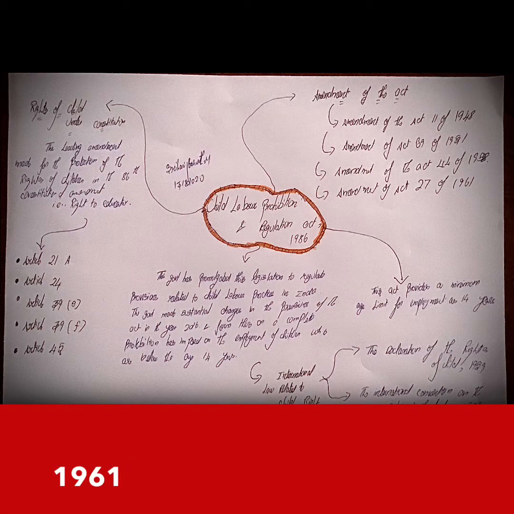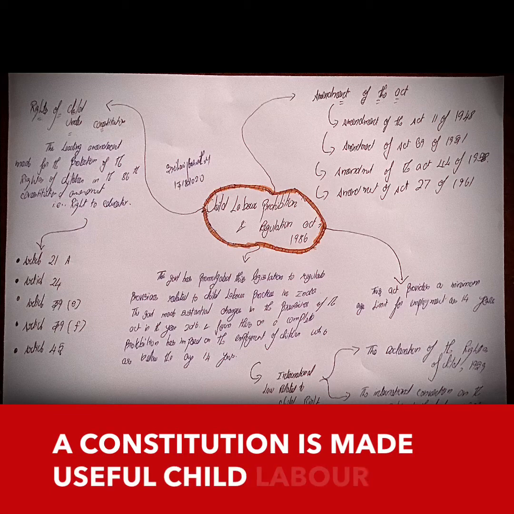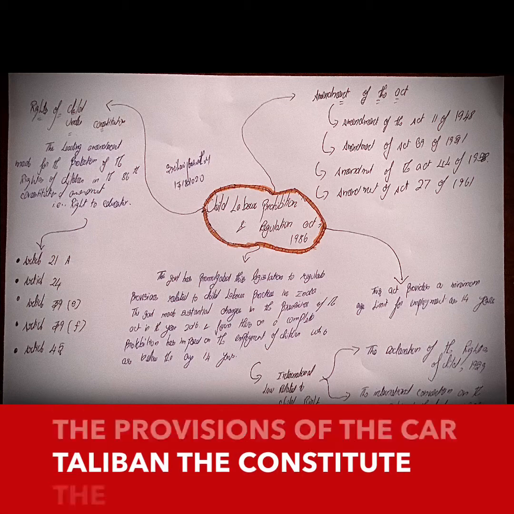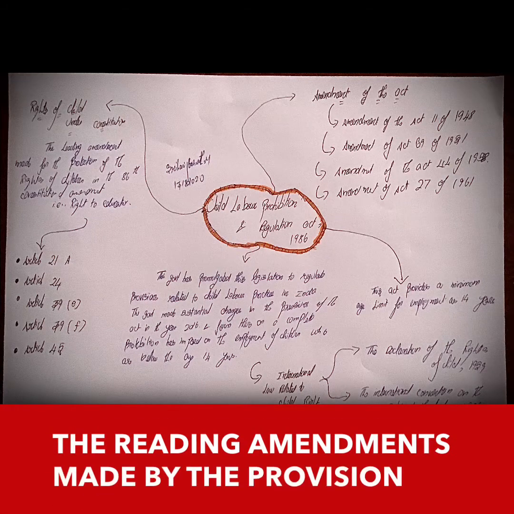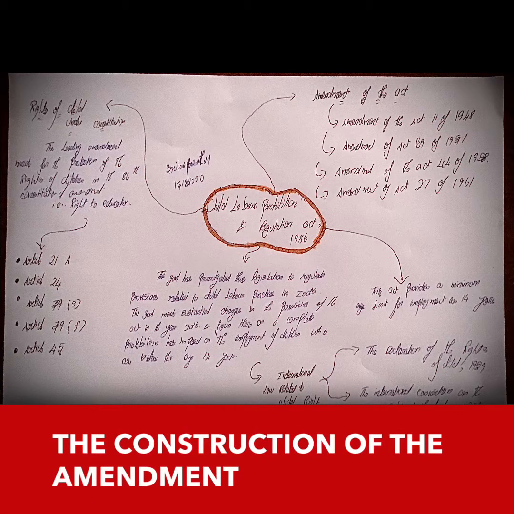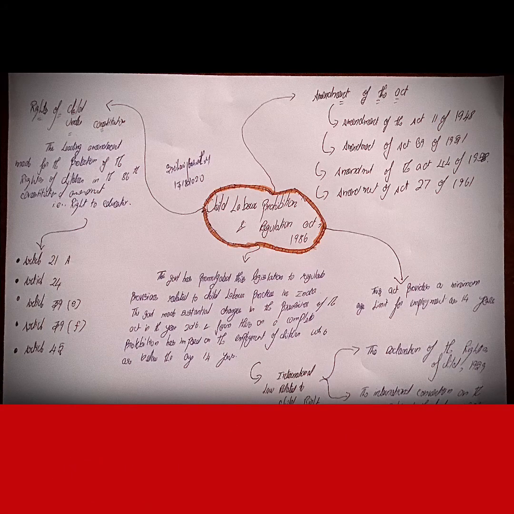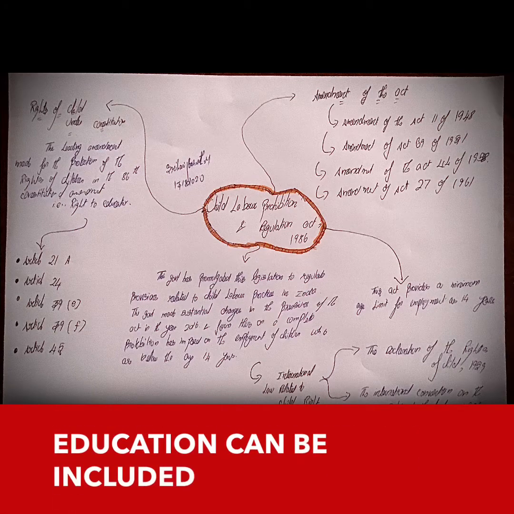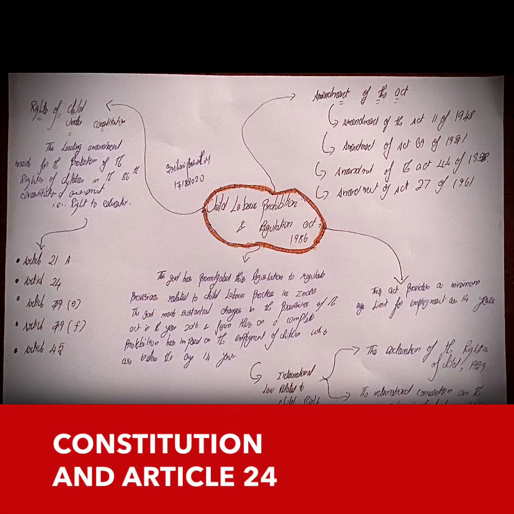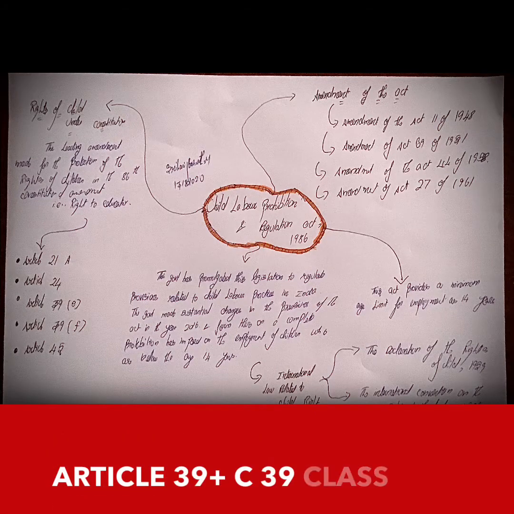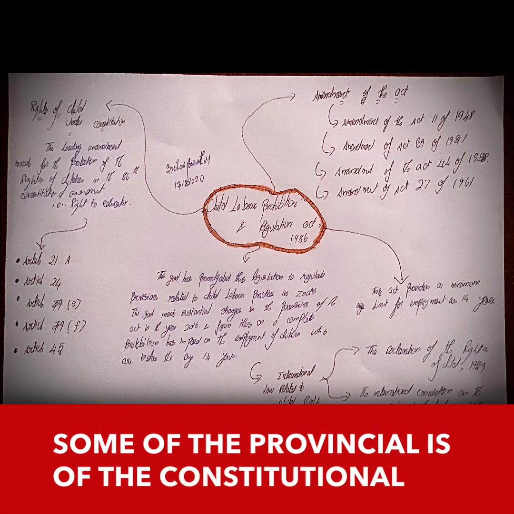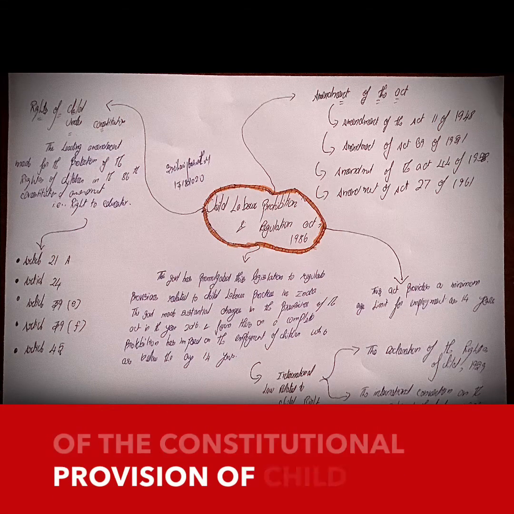The right of child labor under the Constitution mainly deals with child labor in some of the provisions. The provisions on child labor in the Constitution were expanded by the 86th Constitutional Amendment, which is the right to education. Under the 86th amendment of the Indian Constitution, the right to education is included under Article 21A, and Article 24, Article 39 clause C, 39 clause F, and Article 45 are some of the provisions of the Constitution that deal with prevention of child labor.